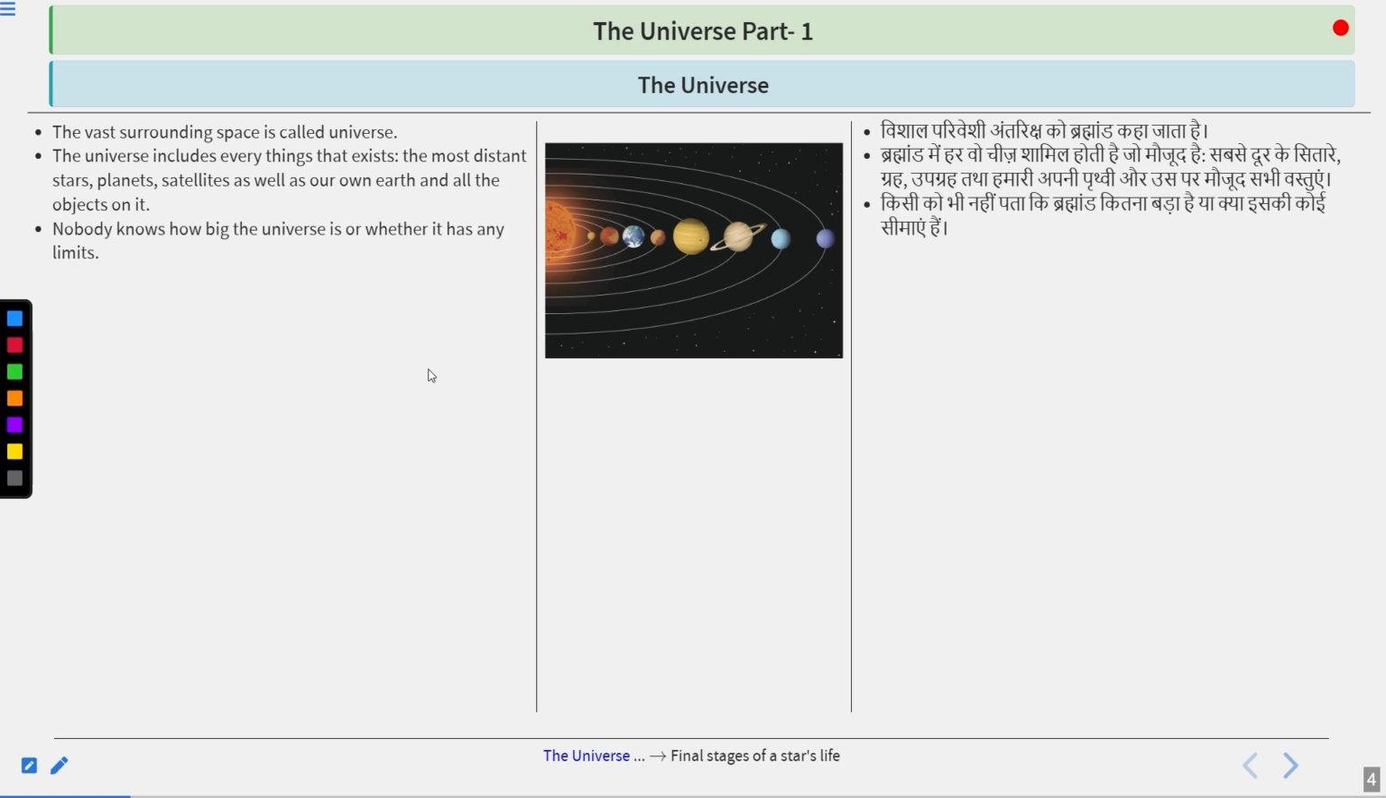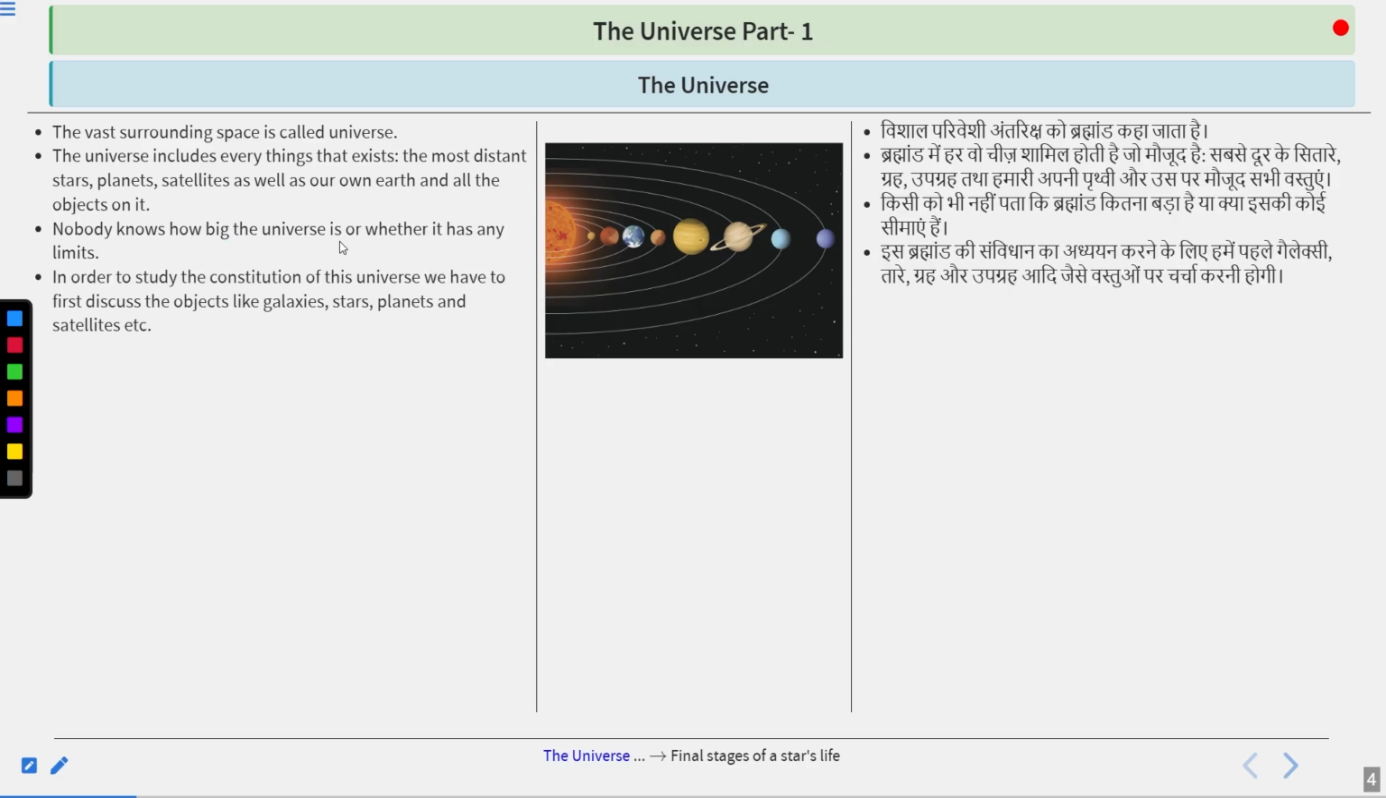Nobody knows how big the universe is or whether it has any limit. Whatever study we have done so far, whatever we have tried to discover about the universe, based on this data we have two scenarios. First, we think that the universe is limitless because we don't know how big it is. Second, maybe there is a limit for the universe, but we are not able to catch that limit. So these two scenarios exist. No one knows how big the universe is and no one knows whether there is any limit for the universe.